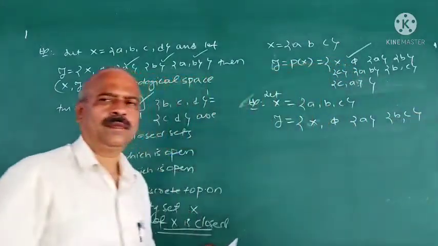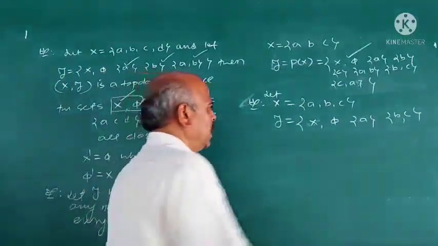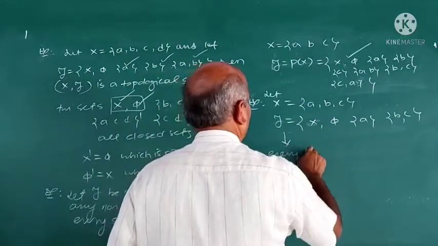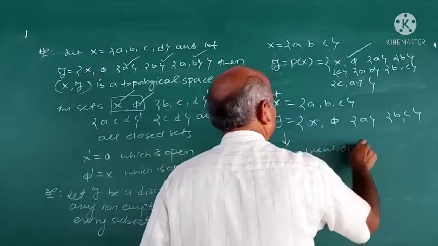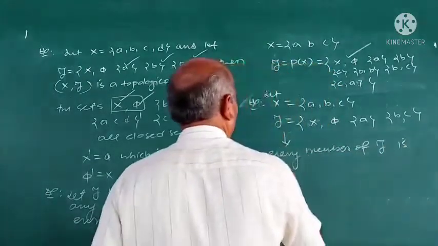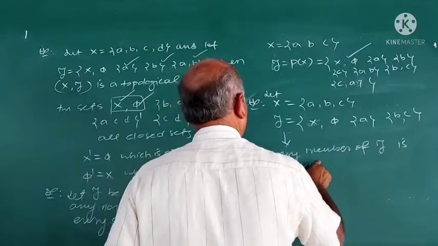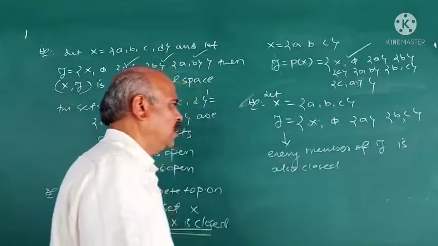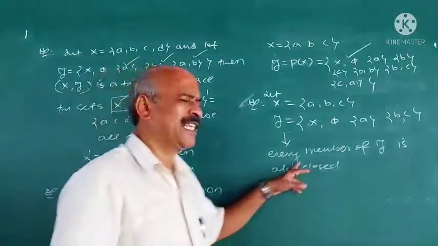Now here, every member of tau is also closed. See the statement here.